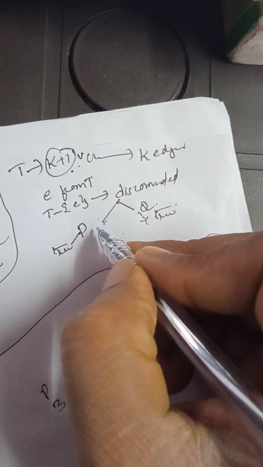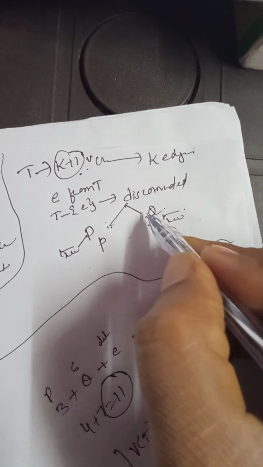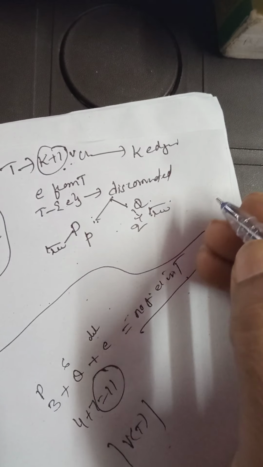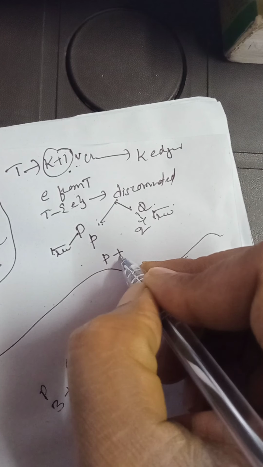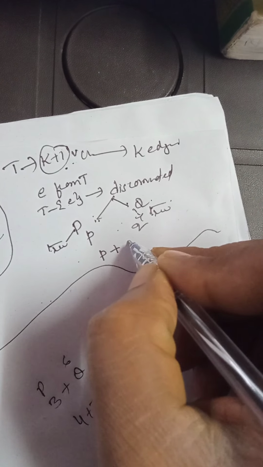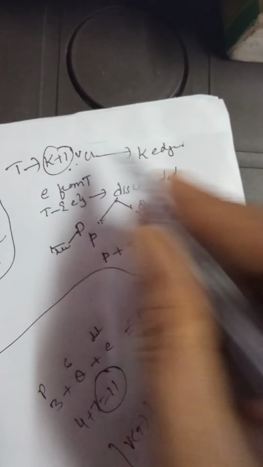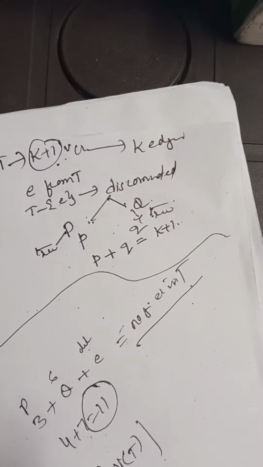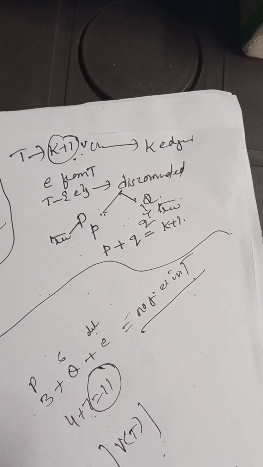Assume that the number of vertices in P is small p and the number of vertices in Q is small q, right? We know that the number of vertices in P plus the number of vertices in Q is equal to the number of vertices in T, that is k plus 1. Got my point? Because we are deleting an edge from T, we are not disturbing the number of vertices, right?